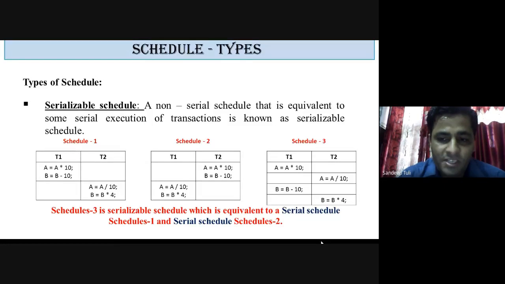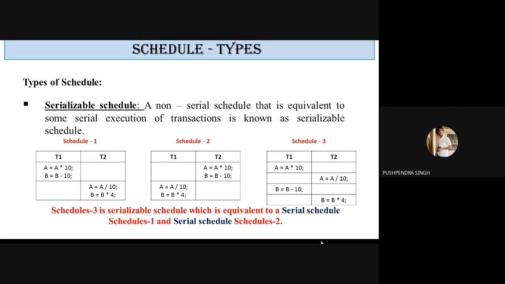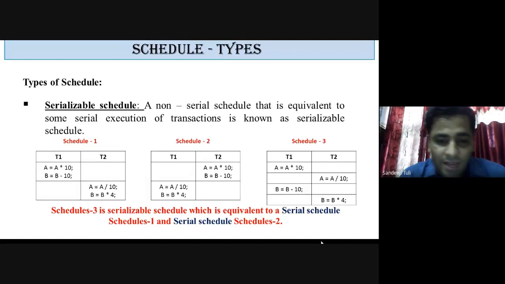That's why schedule S3 is a serializable schedule. Have you got this? Yes, sir. As we have already proved in the previous slide, all three schedules are equivalent as they are producing the same results.